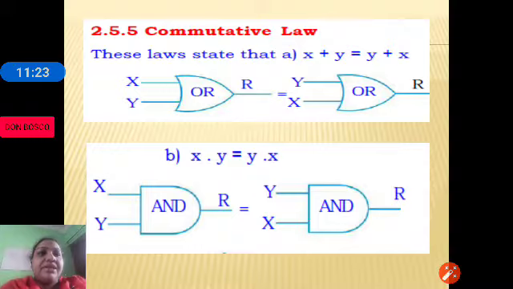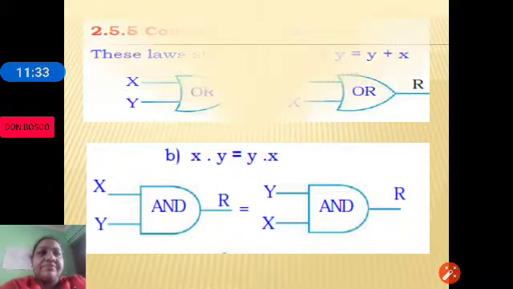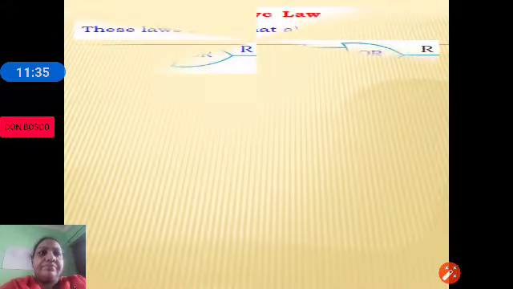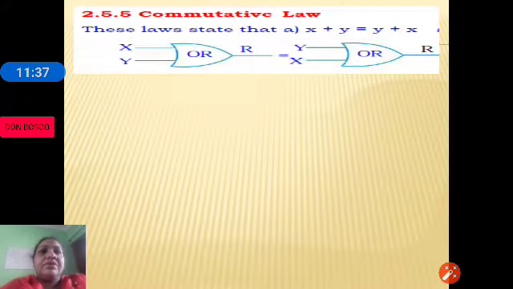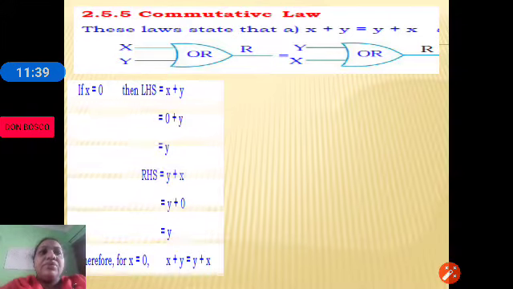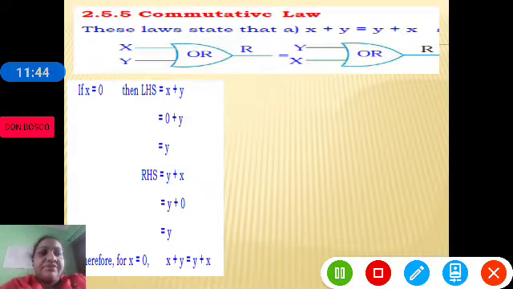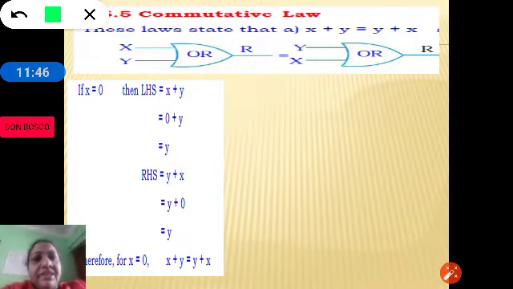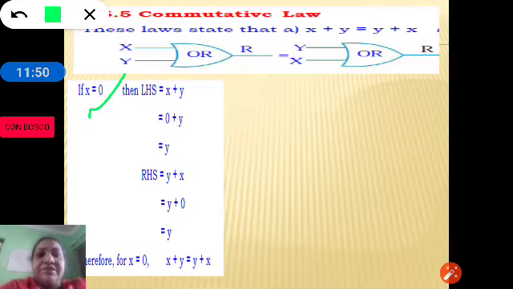So let's get started, and first prove the first commutative law, that is x plus y is equal to y plus x. Let's take the x value as 0. Let x be 0.